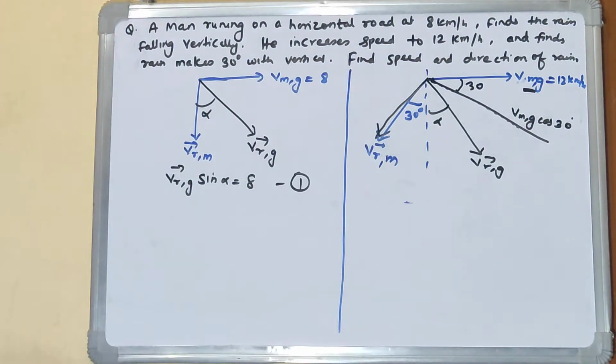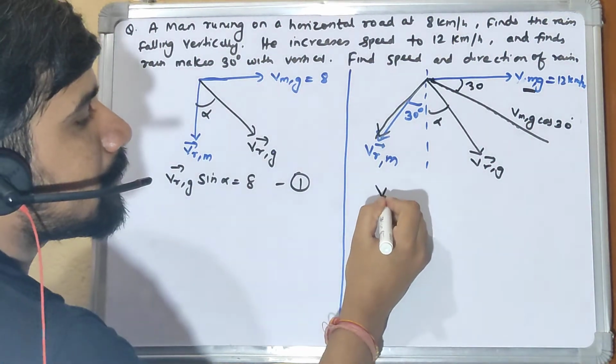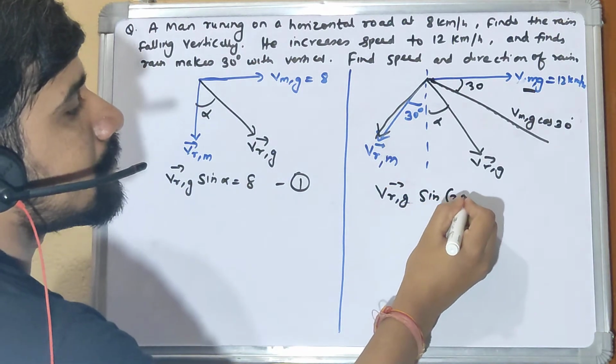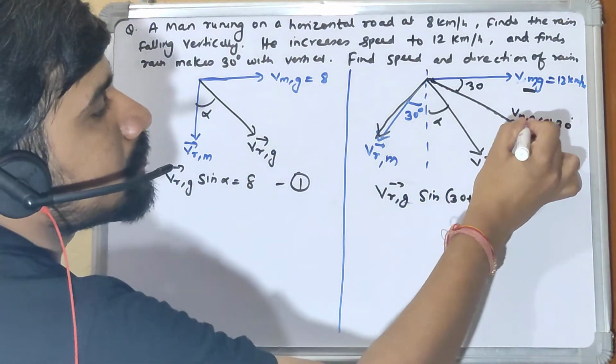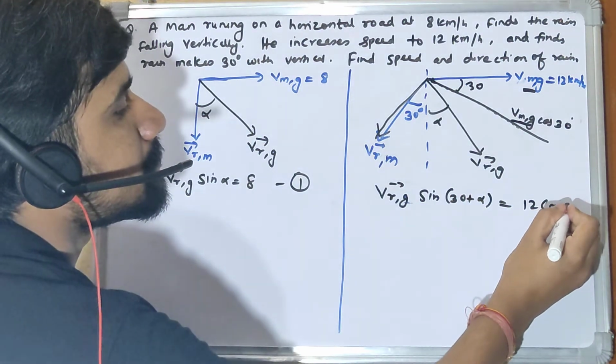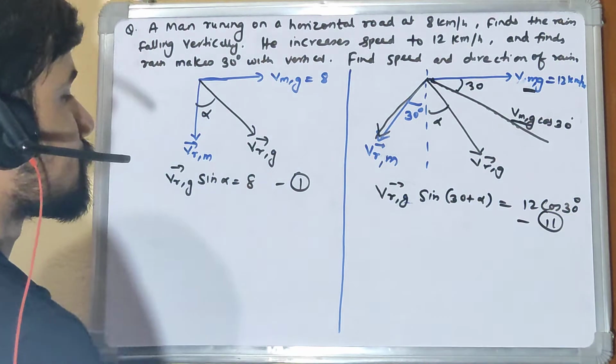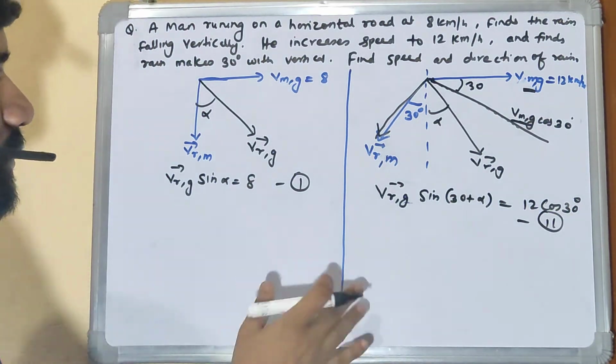Now I can resolve the vectors because now I have got two perpendicular vectors like in this case here also. Now I can say that velocity of rain with respect to ground times sine of (30 plus alpha) equals VMG, which is 12 cos 30. This is equation 2, right? Now let's take the ratio 2 by 1.